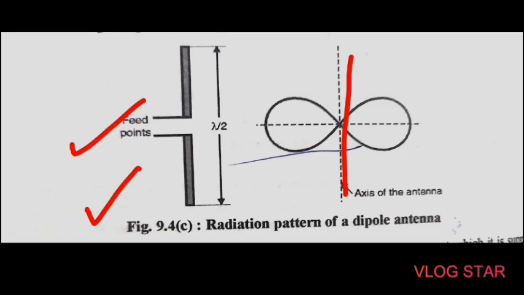The radiation is 0 in line with the antenna, and the radiation pattern cross section is as shown in this figure. This is a figure of 8 with its axis at right angles to the dipole. The length of the lambda by 2 dipole antenna is totally dependent on the frequency at which it is supposed to operate.